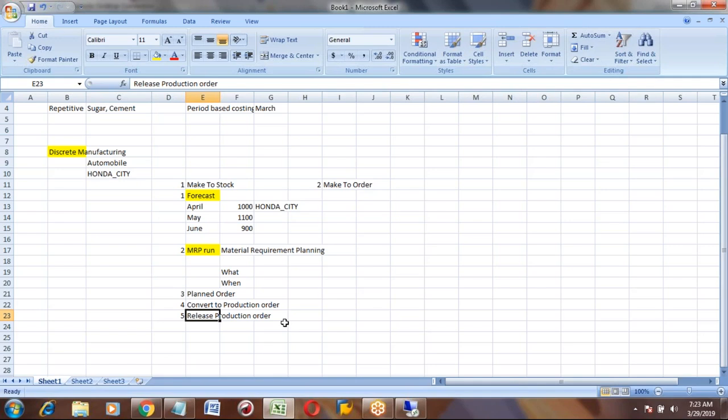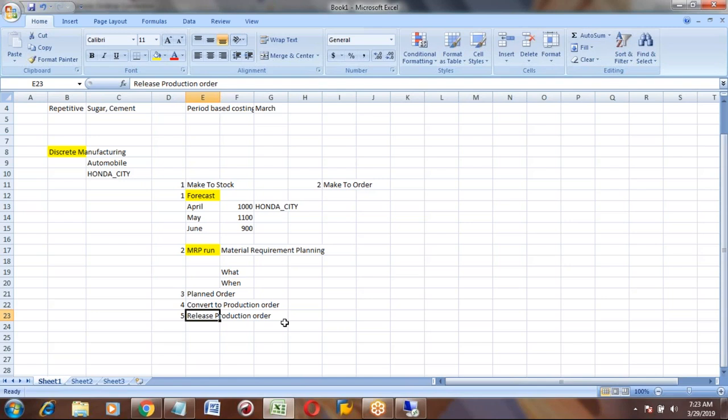They can take the printout of that order and start assembling the product. Release means you don't want to make any further changes in this order. It is ready to manufacture the product.